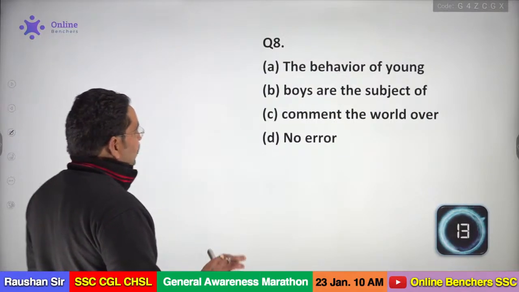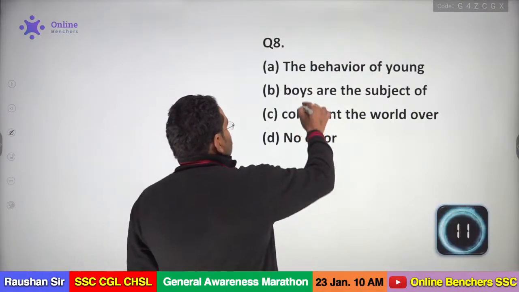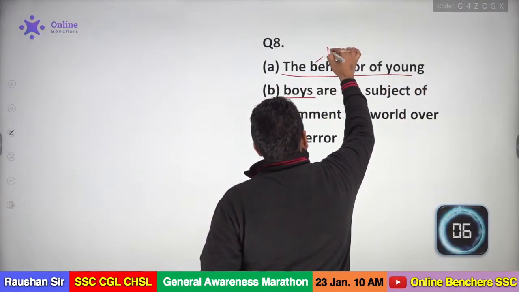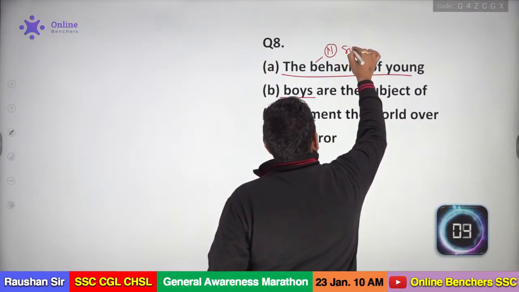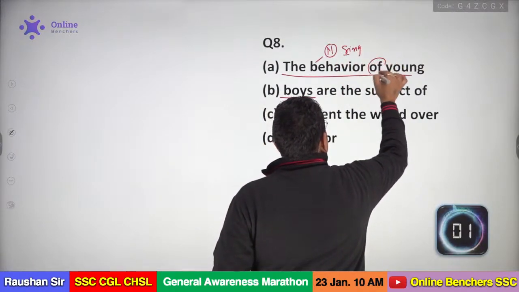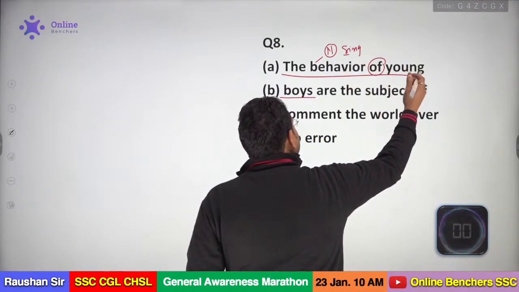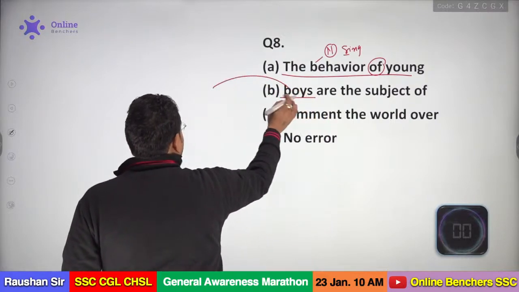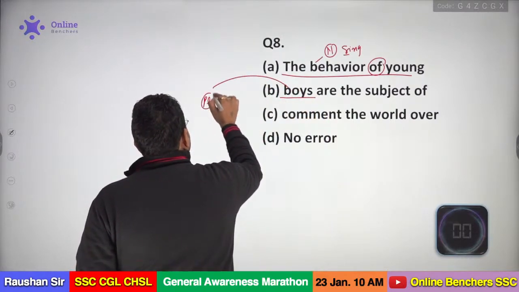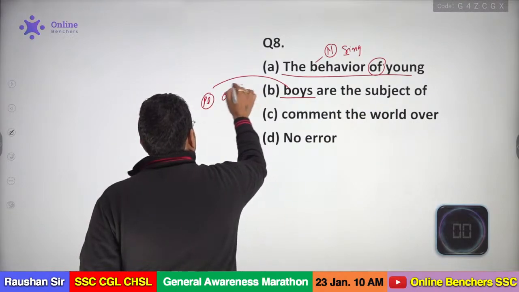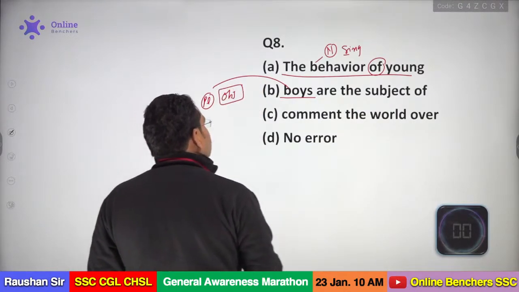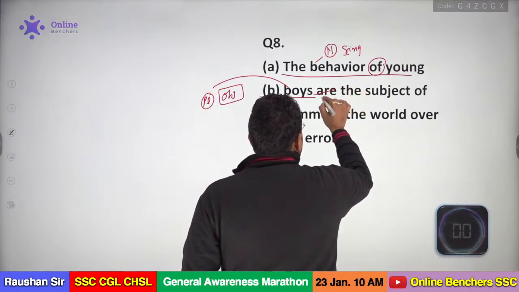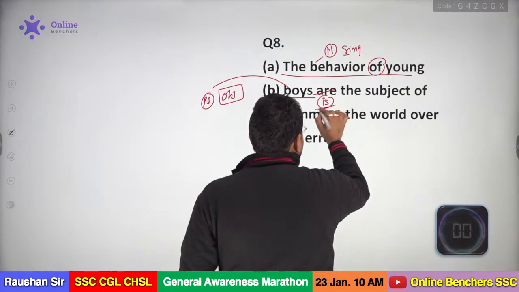First, I am going to make it very clear, my dear. Listen. The behavior of young boys. The behavior is your noun, and the noun is singular. This is the preposition of. After a preposition, whatever you use will be the object of the preposition, and boys is a plural noun, but it is in the objective case. So the verb agrees with the subjective case, not with the objective case. Behavior is singular, that's why your verb should be singular. So the correct answer will be is.